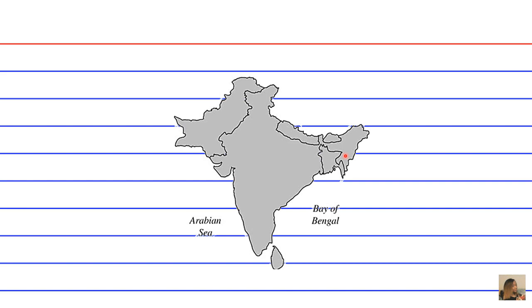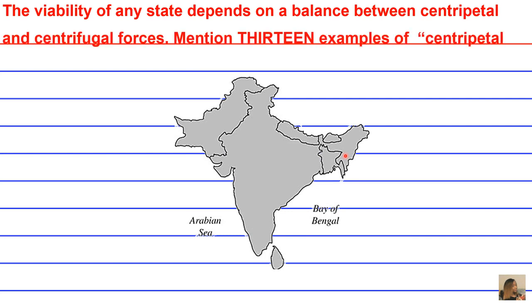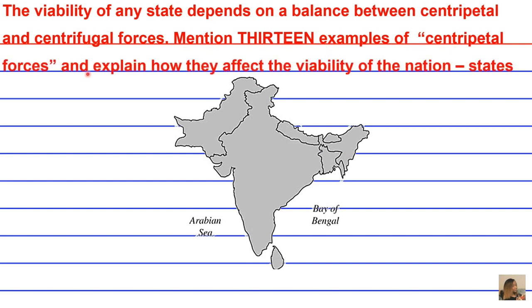All right. So the viability of any nation state depends on a balance between centripetal and centrifugal forces. Mention 3 examples of centripetal forces and explain how they affect the viability of all the nation states pictured here, okay?